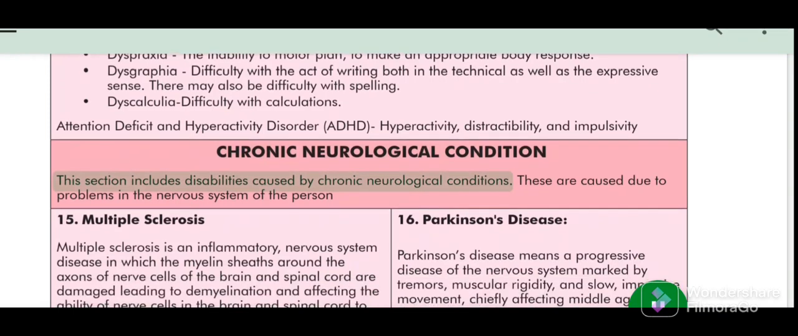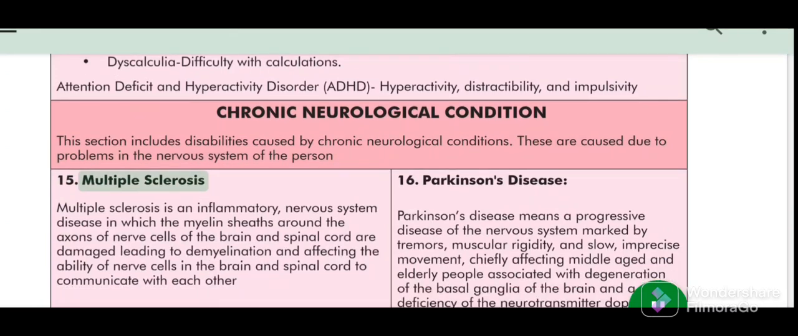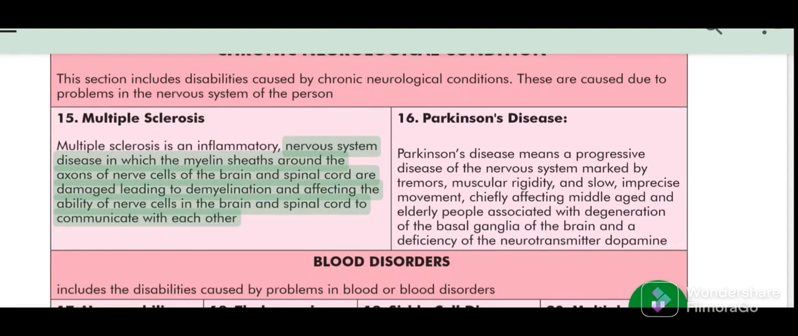Chronic neurological condition. This section includes disabilities caused by chronic neurological conditions. These are caused due to problems in the nervous system of the person. 15. Multiple sclerosis. Multiple sclerosis is an inflammatory nervous system disease in which the myelin sheaths around the axons of nerve cells of the brain and spinal cord are damaged, leading to demyelination and affecting the ability of nerve cells in the brain and spinal cord to communicate with each other.